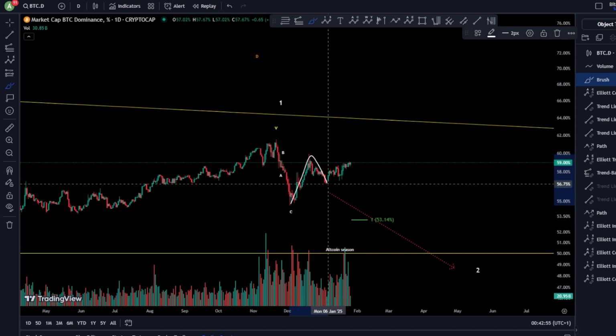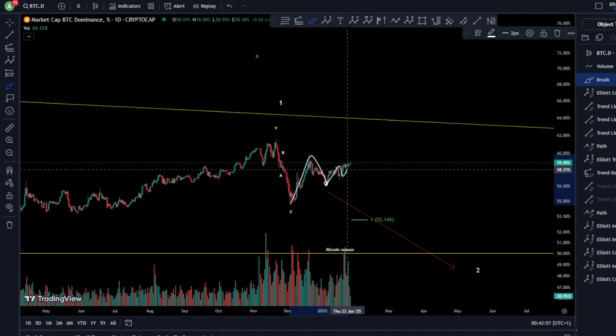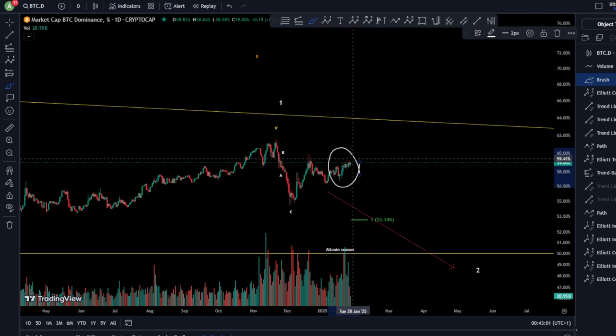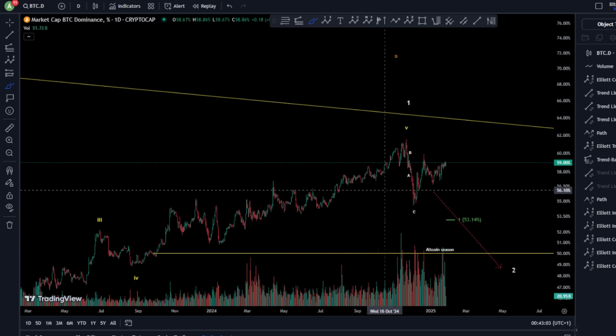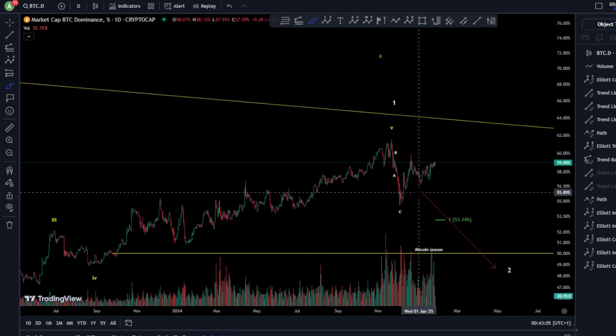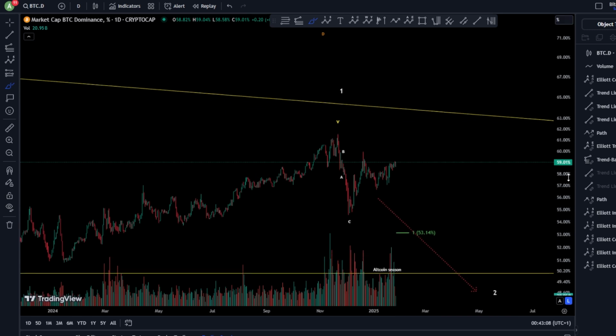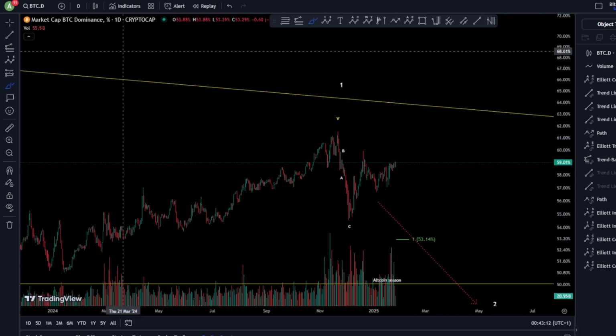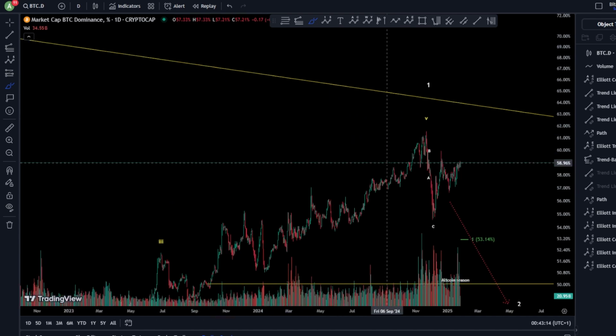And it looks like a 1, 2 formation here, and we're looking for higher dominance for Bitcoin. So I would say there are higher chances for Bitcoin to move this week over the altcoins. We're going to see maybe much more movement in Bitcoin rather than the altcoins.